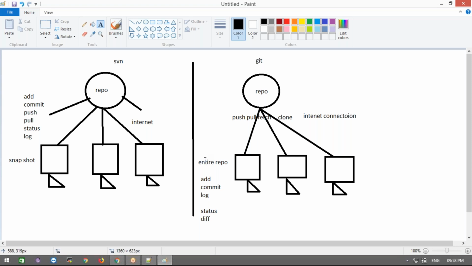Hello, Madhu. Yeah, who's this? Robin. Yeah, Robin, tell me. So what will be the basic difference between both of them? Git and? No, between SVN and Git that you have created.